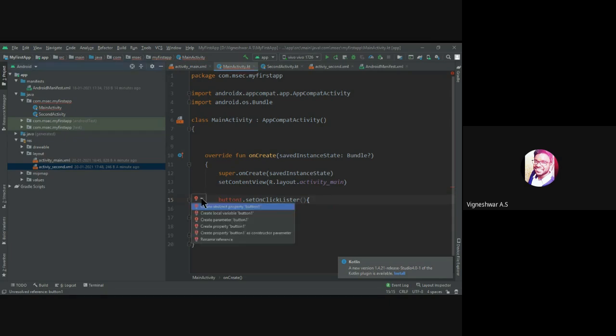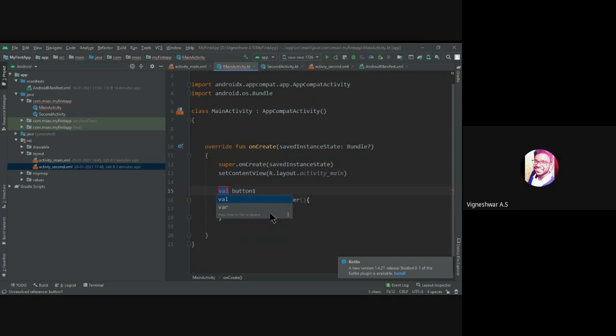Let me click that. It's suggesting these types: create abstract property button, create local variable button one, like that. Let me create a local variable button one. It's null. So instead of leaning on the button, let me create one method. Wait a minute.